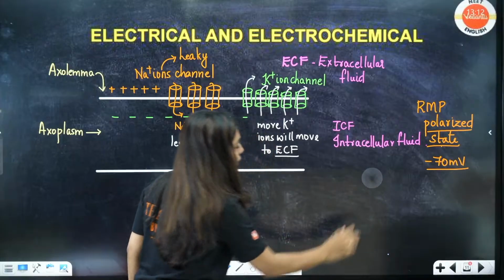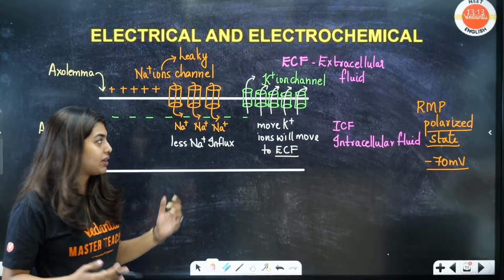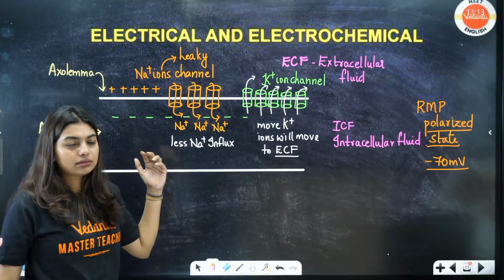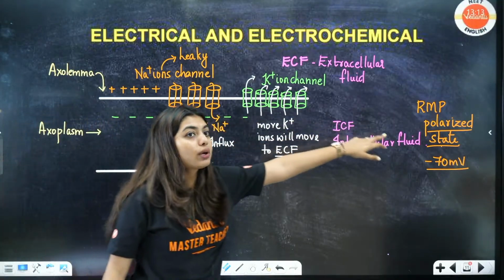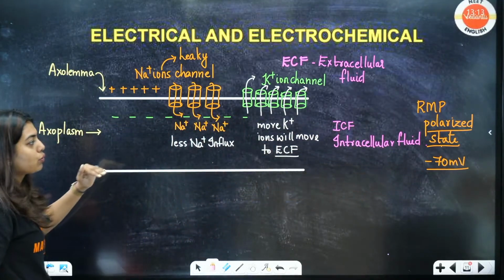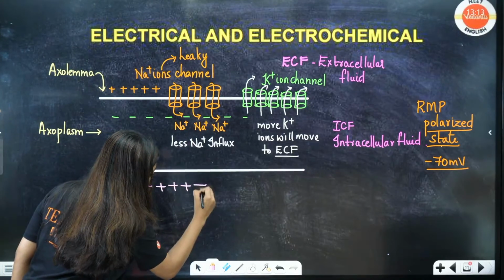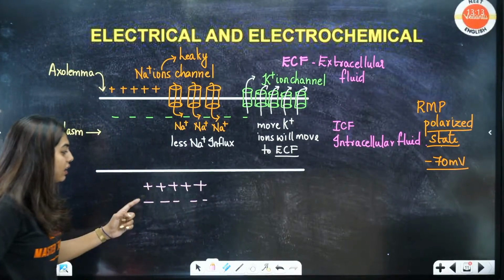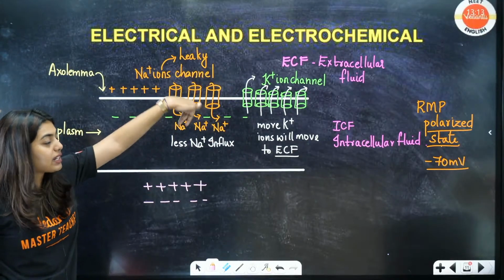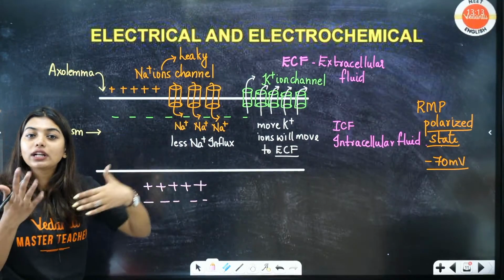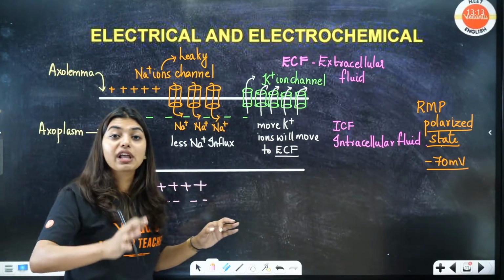Now, in such a situation, we need someone to save us. We cannot allow this to happen. Why? Because to achieve resting potential, my axolemma should have positive outside and negative inside. But here more potassium is moving outside and less sodium is coming in. This will not allow it to get polarized. So for that we have the sodium potassium pump.